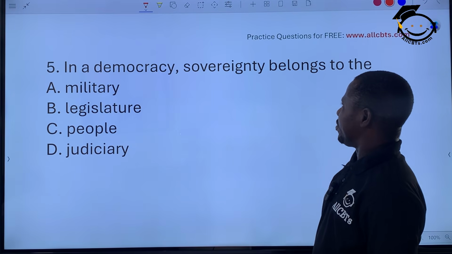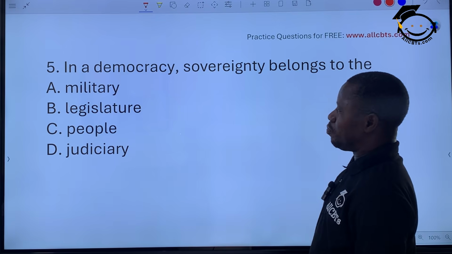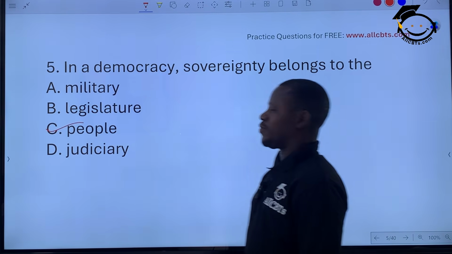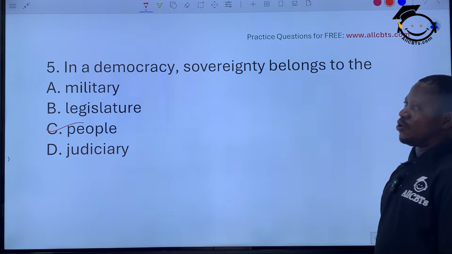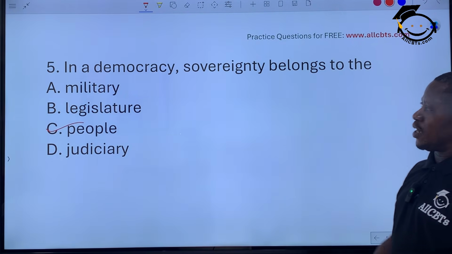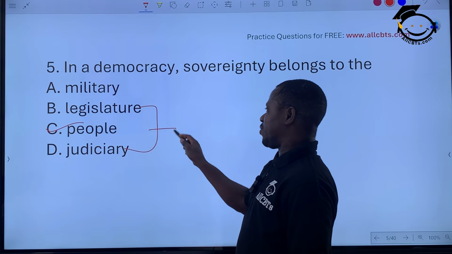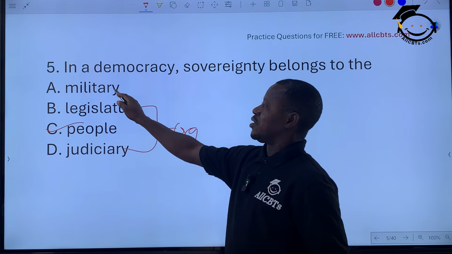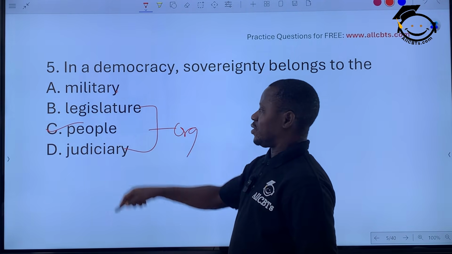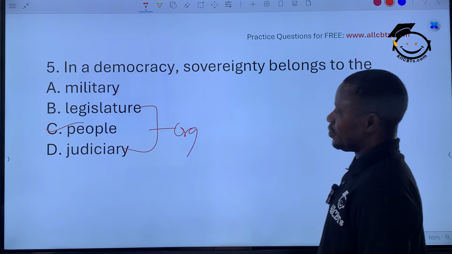In a democracy, sovereignty belongs to whom? To the people. The people are the owner of the sovereignty. The government are only acting on behalf of the people. The legislature and the judiciary are organs of government, and they could have a ministry. The military is an agency of the government. Okay? So, the people.